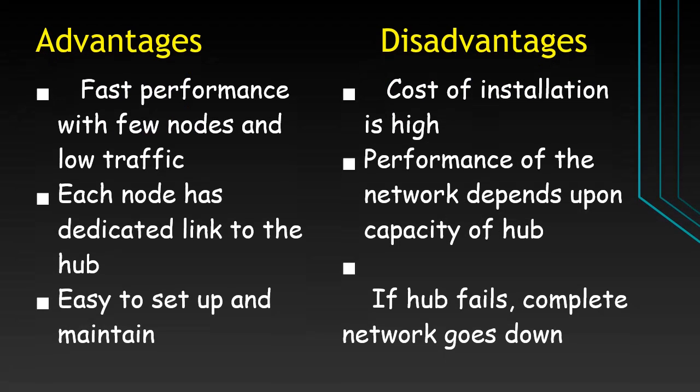Advantages and disadvantages of star topology. Advantages: fast performance with few nodes and low traffic. Each node has a dedicated link to the hub. Easy to set up and maintain. Disadvantages: cost of installation is high. Performance of the network depends upon the capacity of the hub. If the hub fails, the complete network goes down.